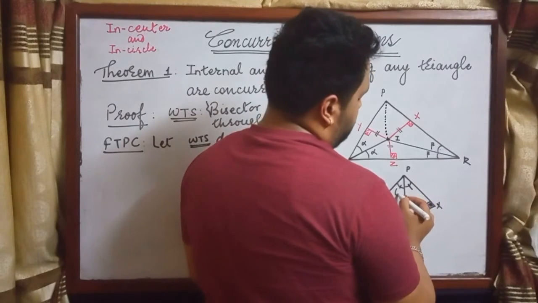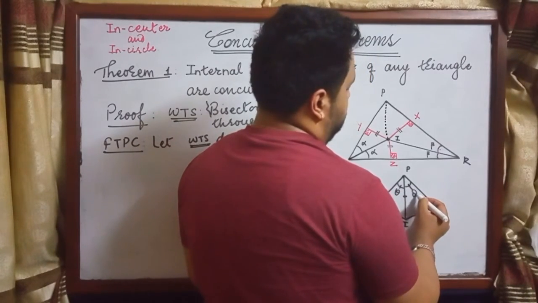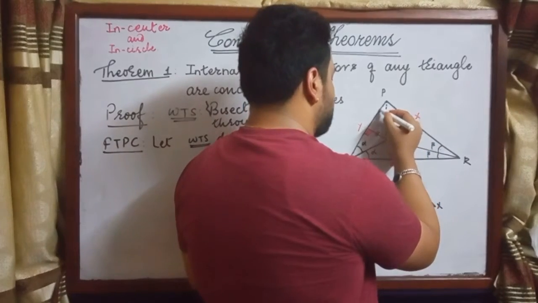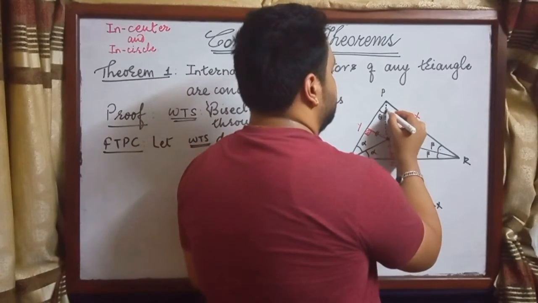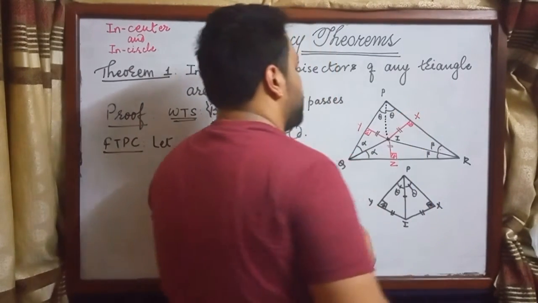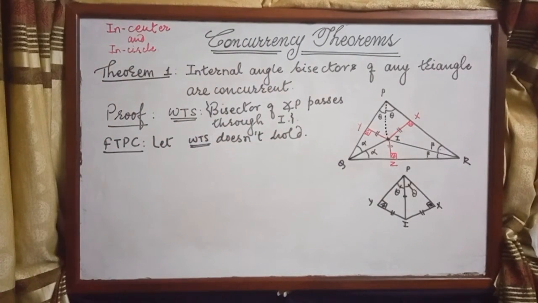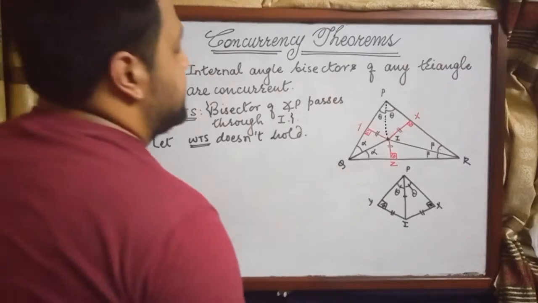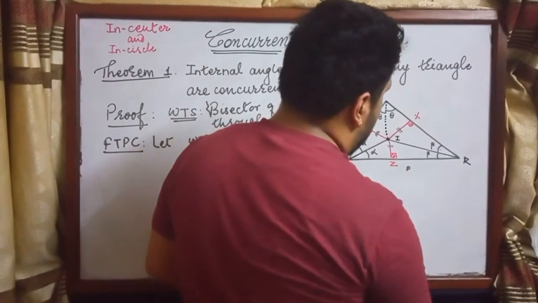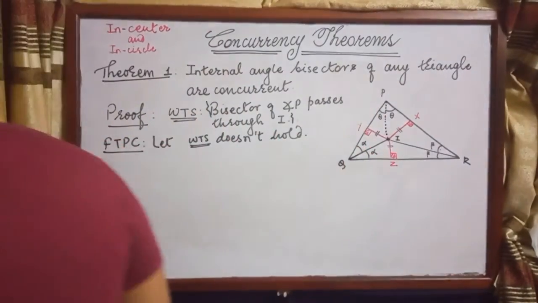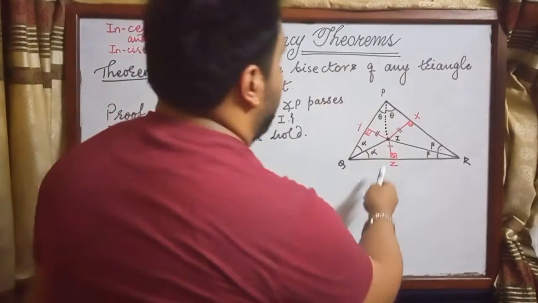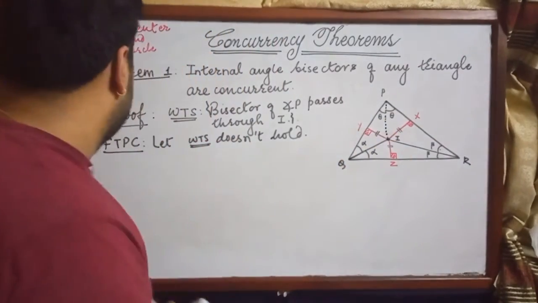Suppose this is theta, and this is also theta. Now we can see that the line joining P and I is a bisector of angle P.